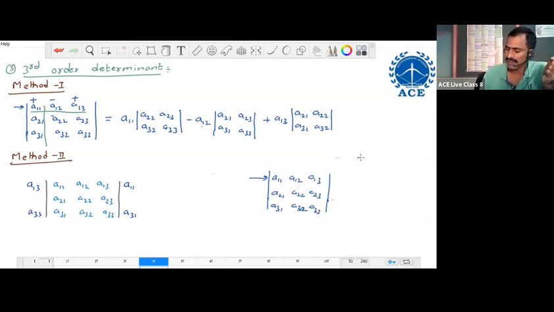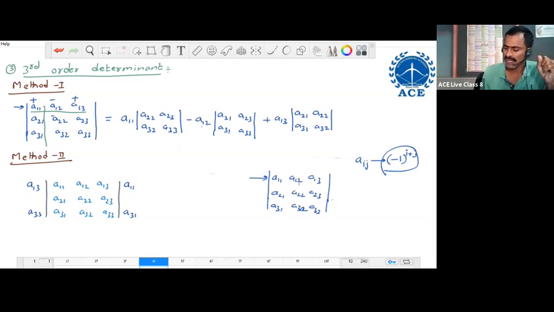In general, for a general element Aij, the place sign or position sign is given by -1 to the power i plus j only. This is the formula to write the place sign or position sign of an element only.